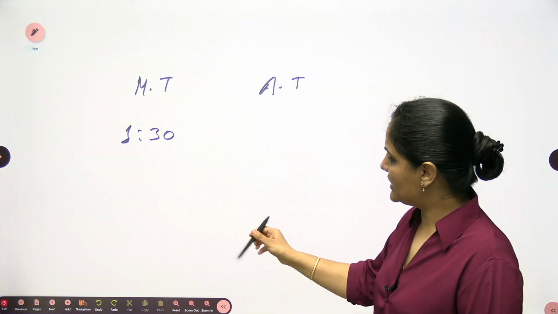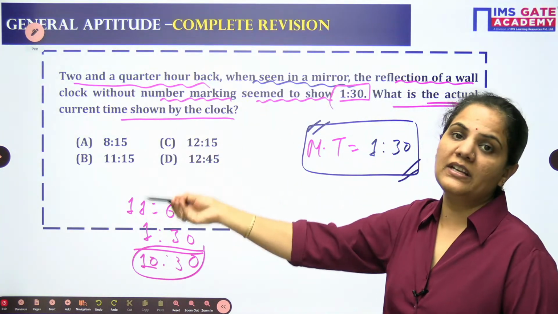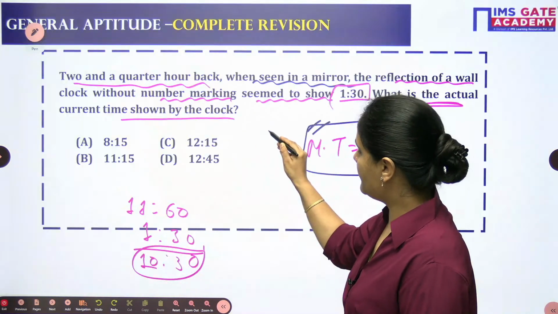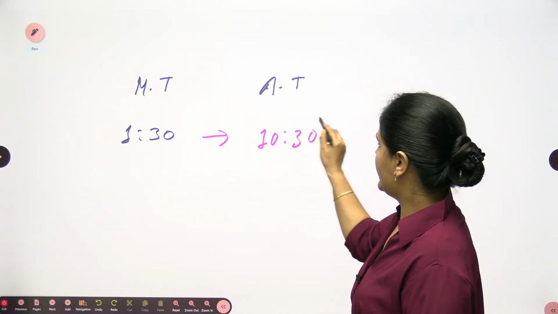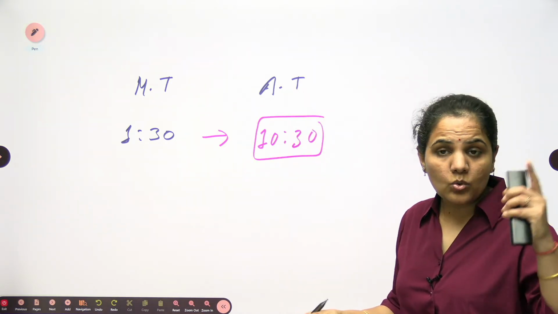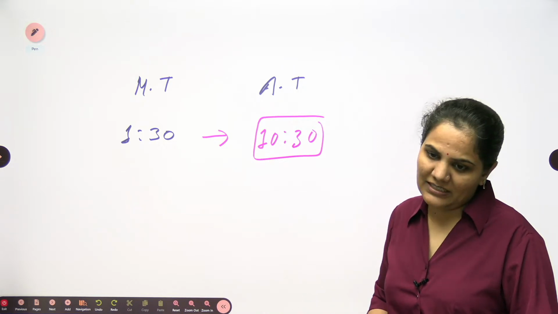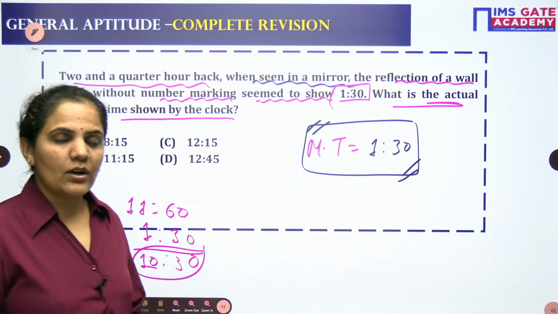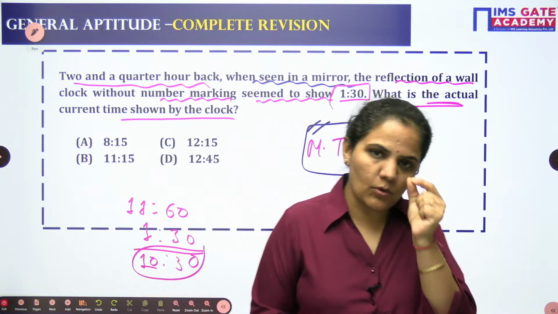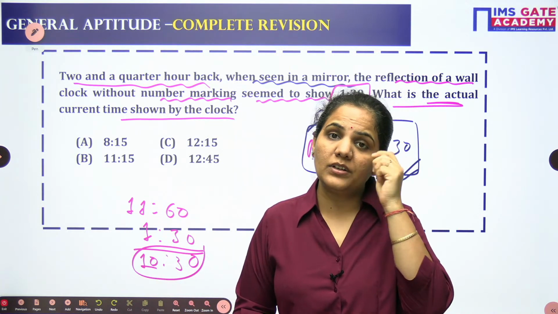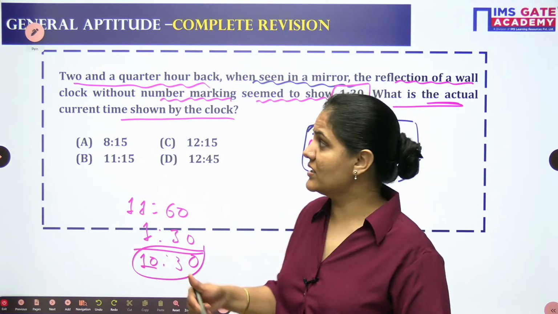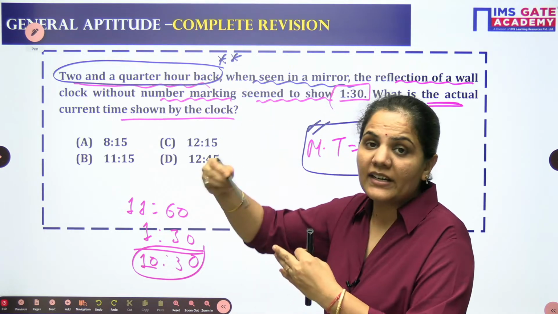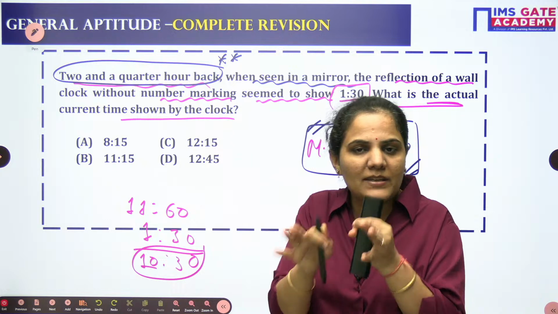But the actual time which we are finding here is 2 hours and 15 minutes back. So your actual time in this case will be 10:30, and this is 2 hours and 15 minutes back. This is not the answer. 10:30 is not the correct answer because in this question we are having one small trap. The condition given is that it was 2.25 hours back. It's not right now; that was the situation when it was seen.